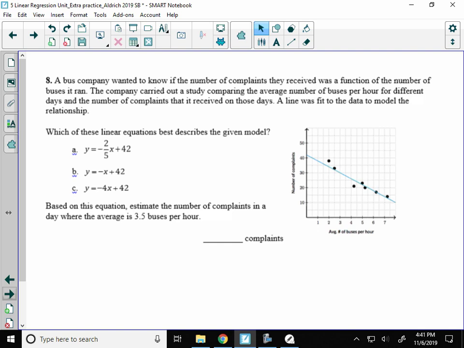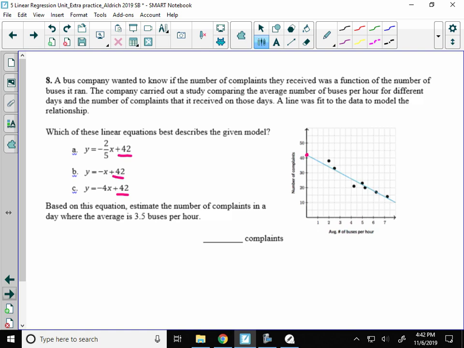Well, first, I look at that model and I can tell that it is negative. So I look to see, oh, it looks like all of my equations have a negative slope. Okay, I can't eliminate anyone yet. I look at my y-intercept, and here it looks like it's a little over 40. Oh, they all have the same one, so I still can't eliminate. So I have to go based on slope. Is my slope negative 2/5, negative x, negative 1, or negative 4?